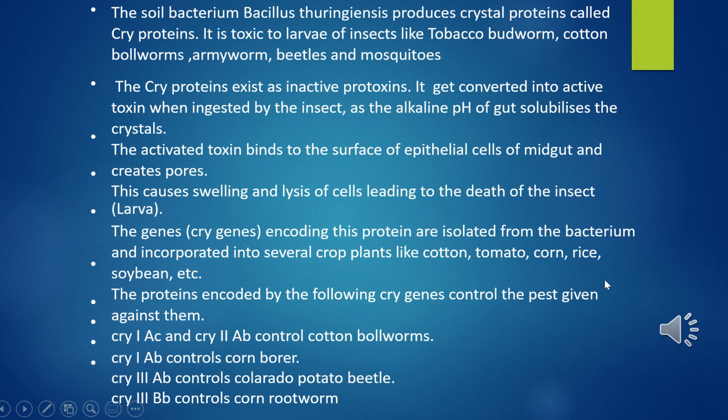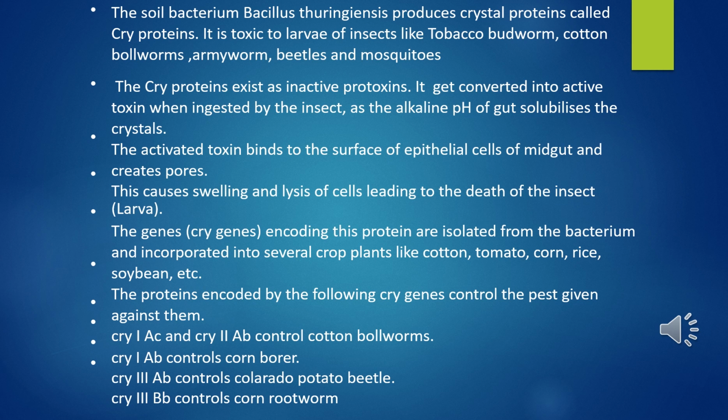This soil bacterium Bacillus thuringiensis produces crystal proteins called cry proteins. It is toxic to larvae of insects like tobacco budworm, cotton bollworms, armyworm, beetles and mosquitoes etc. The cry proteins exist as inactive protoxin. It gets converted into active toxin when ingested by the insect, as the alkaline pH of the gut solubilizes the crystals.